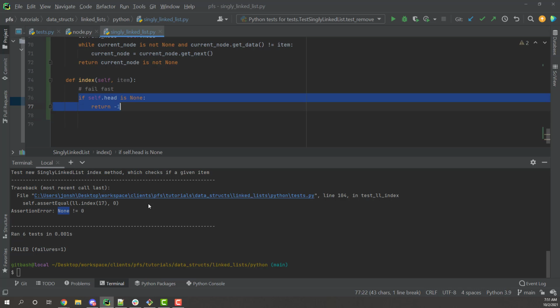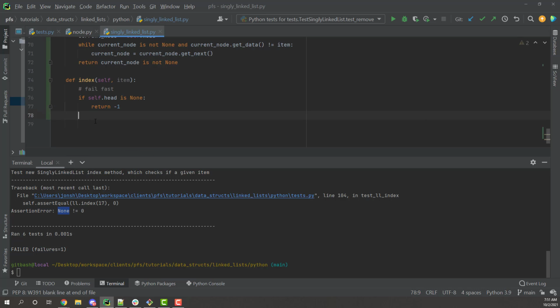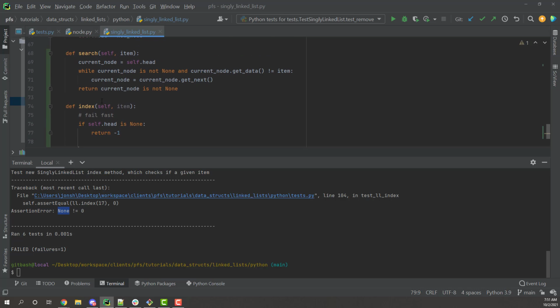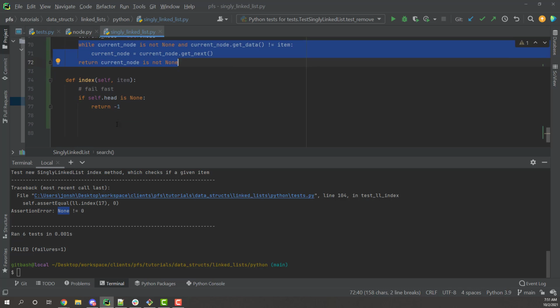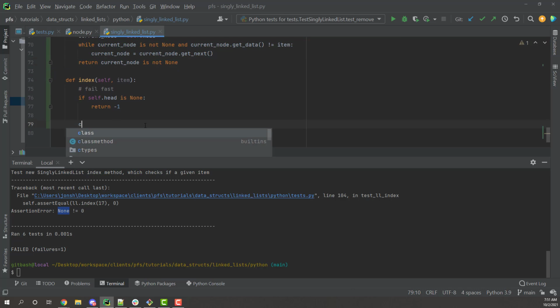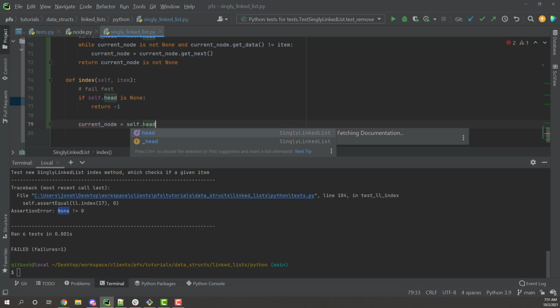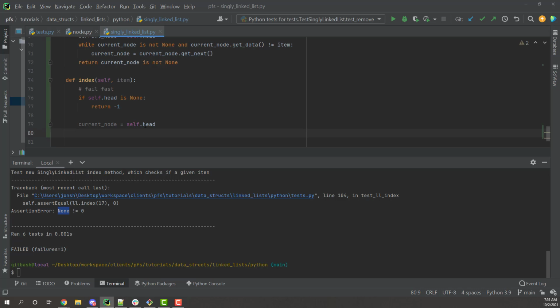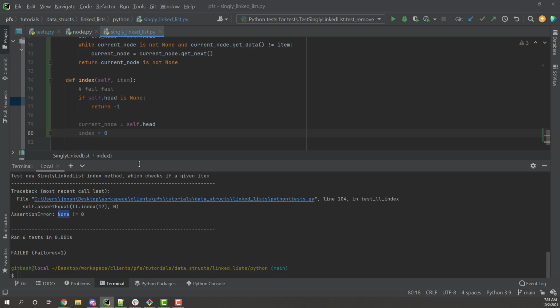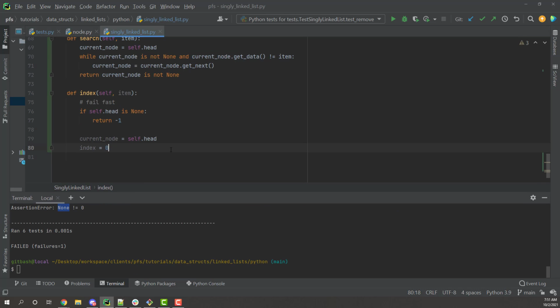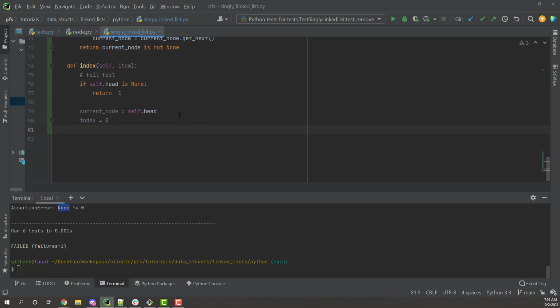However, now we've actually added something to the list. So this conditional here is not going to evaluate to true, so we're not even going to try this, and we're going to come down here, which doesn't return anything. So all we need to do down here is handle almost exactly what we did up here for the searching. We're going to say current node is going to equal self.head, because I know the head points to a node object. I'm going to create a variable that is going to be used to track what index I'm at, index 0. And, well, yeah, we're going to start at index 0.